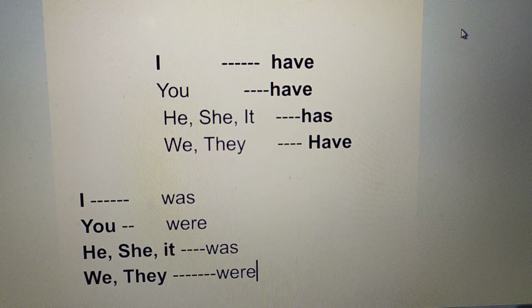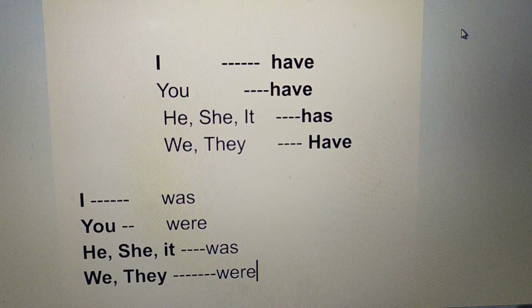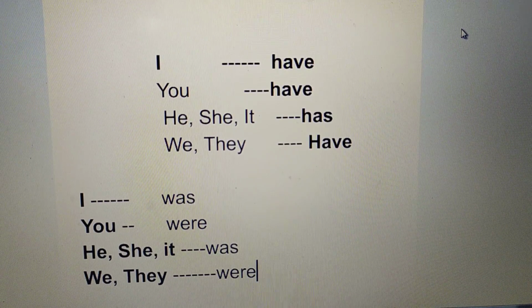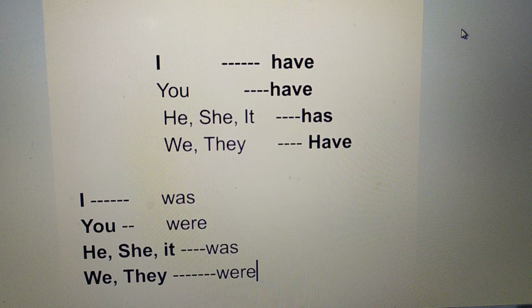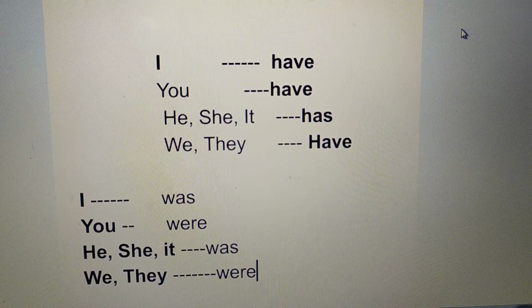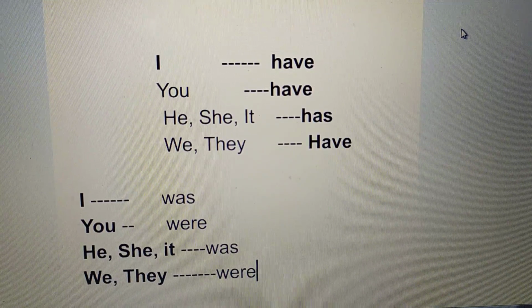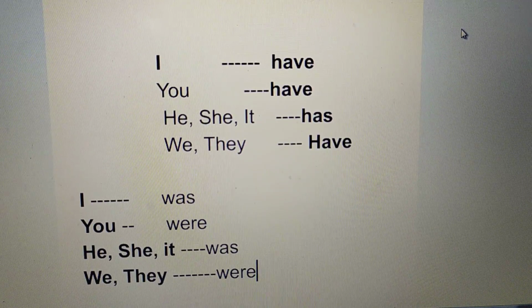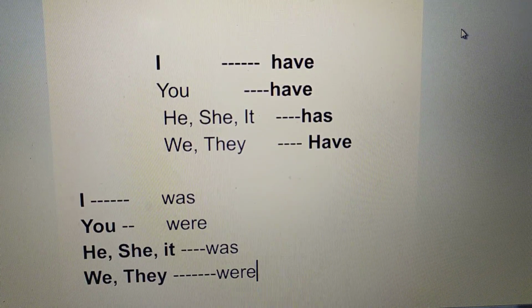He, she, it, all these third person singular pronouns, so here was is used. And we is the first person plural pronoun, they is the third person plural pronoun. So here we will use were. For example, we were at the museum. We is the first person plural pronoun, so here were is used.